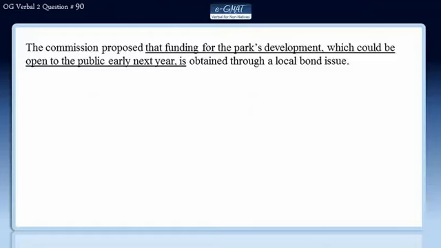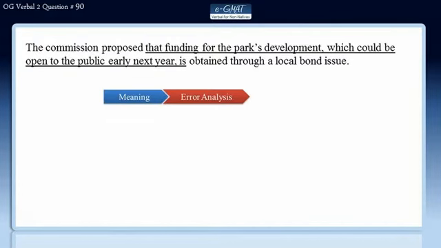We will solve question number 90 of OG Verbal Second Edition by using e-GMAT three-step process. In the first step, we will understand the meaning of the sentence. In the second, we will evaluate the errors in the sentence, and finally, we will review all the answer choices to get to the correct answer.